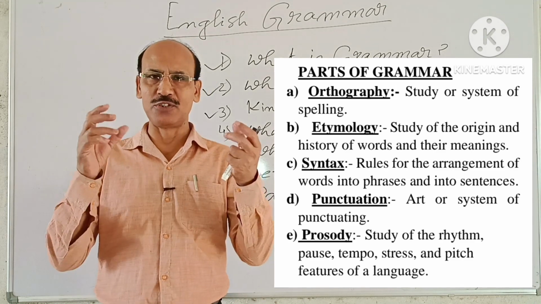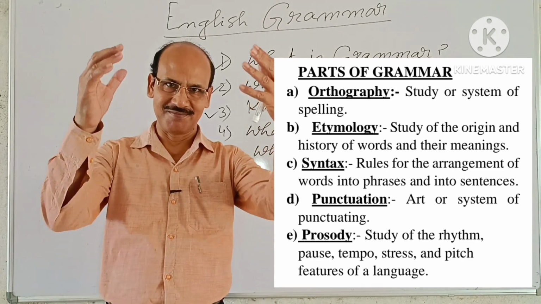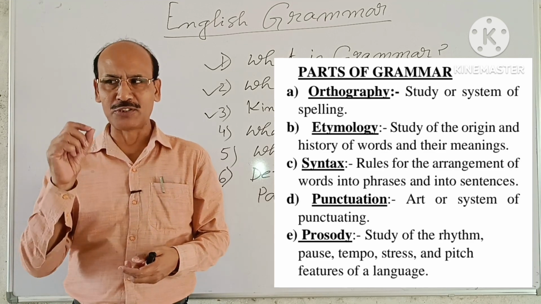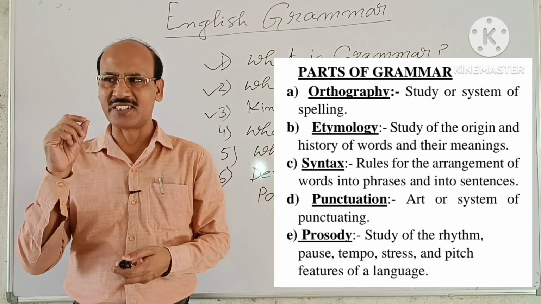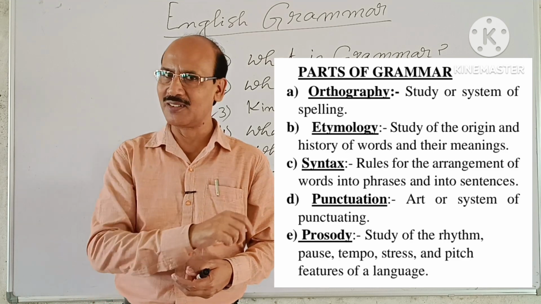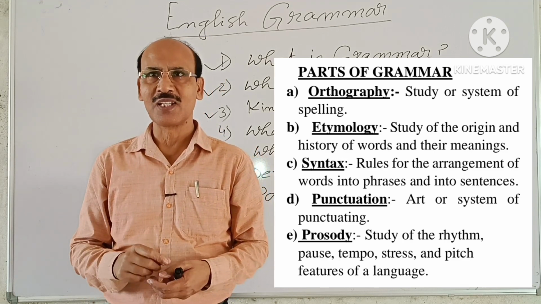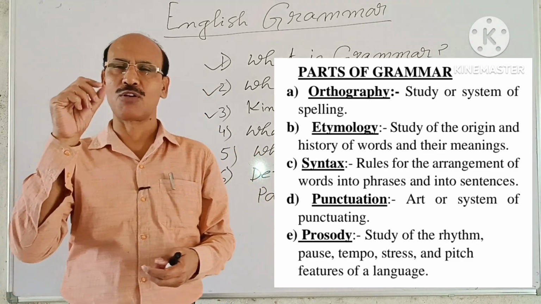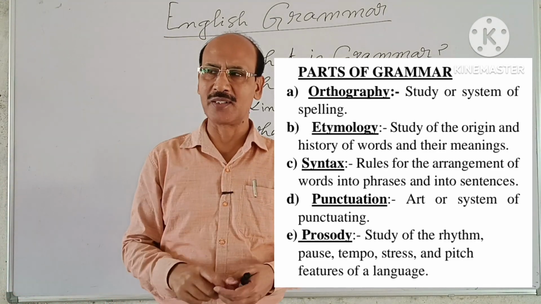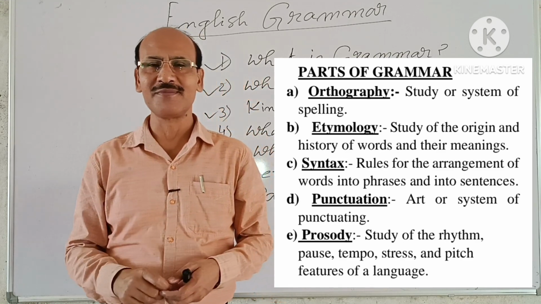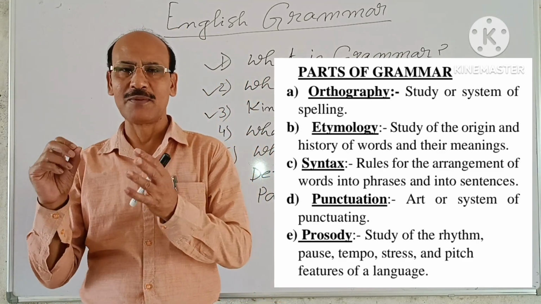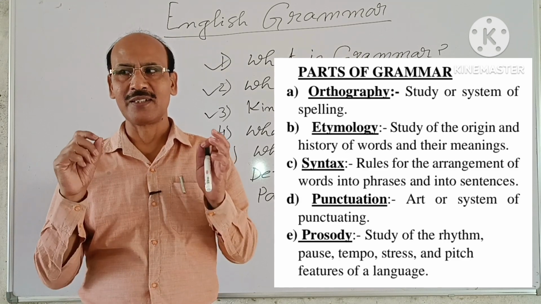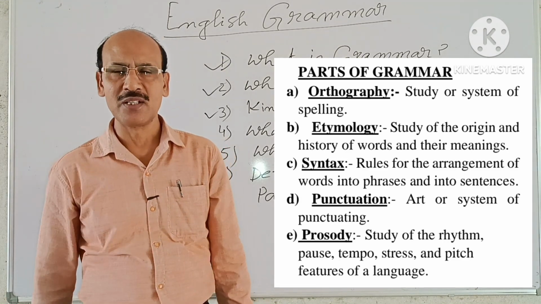Next come punctuation. We are very much familiar with these punctuation marks. Punctuation is the art or system of punctuating, means putting punctuation marks like full stop, comma, question mark, colon, dash, all these punctuation marks. How to use this is called punctuation.